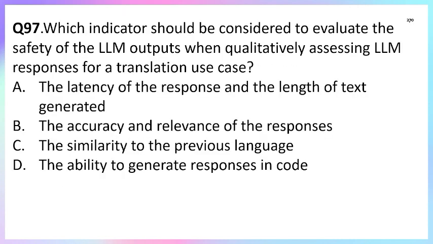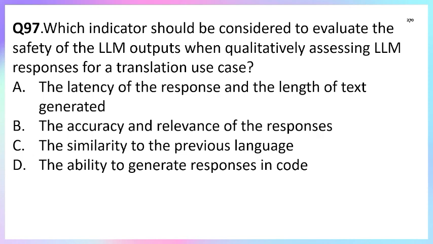Question number 97. Which indicators should be considered to evaluate the safety of the LLM output when qualitatively assessing LLM responses for a translation use case? Option A, latency of the response and the length of the text generated. Option B, accuracy and relevance of the response. Option C, similarity of the prompt language. Option D, ability to generate responses in code.